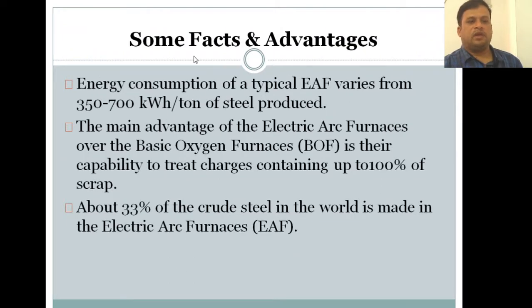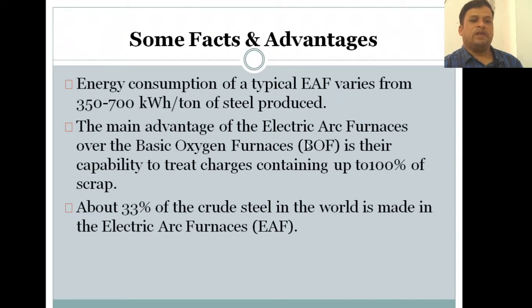Now we are telling about some facts and advantages. The energy consumption of a typical EAF, that is electric arc furnace, varies from 350 to 700 kilowatt hours per ton of steel produced. So per ton of steel, how much energy is required? Up to 700 kilowatt hours. So this much energy is required to produce this much molten steel.